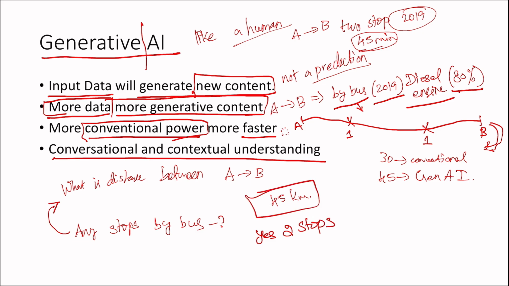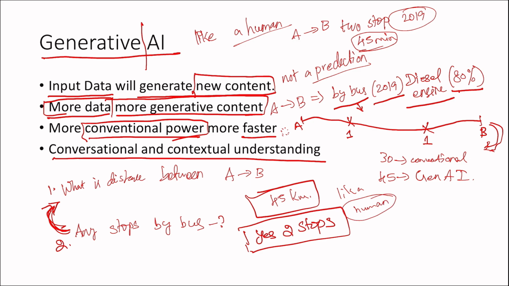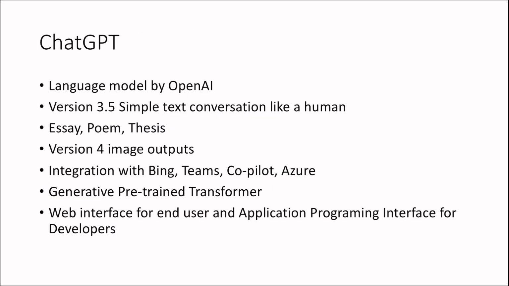So here 45 kilometers and two stops are interconnected between the first and second questions, similar to a human. The answer is coming out like a human. That's why I already mentioned generative is like we are training the machine to answer or react like a human. So the first thing that comes to my mind whenever I'm thinking about Gen AI is ChatGPT.